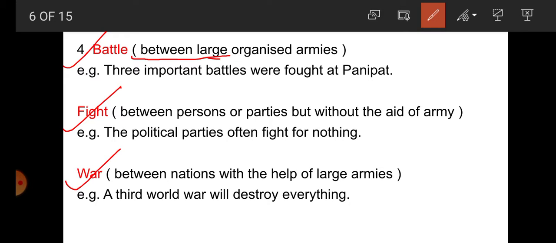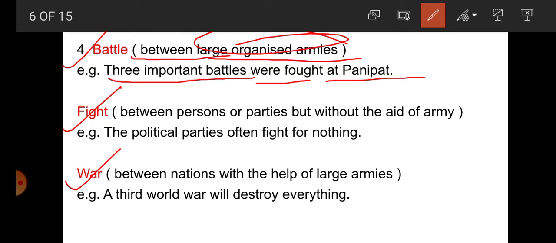For example, three important battles were fought at Panipat. At Panipat there was war between large organized bodies, and that's why the word battle is used here. We can't write war or fight.